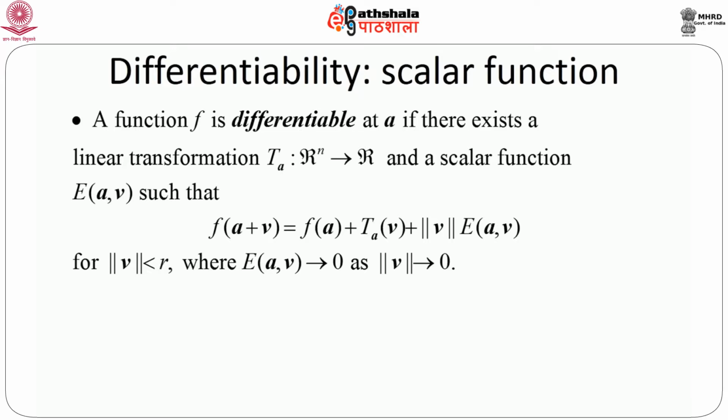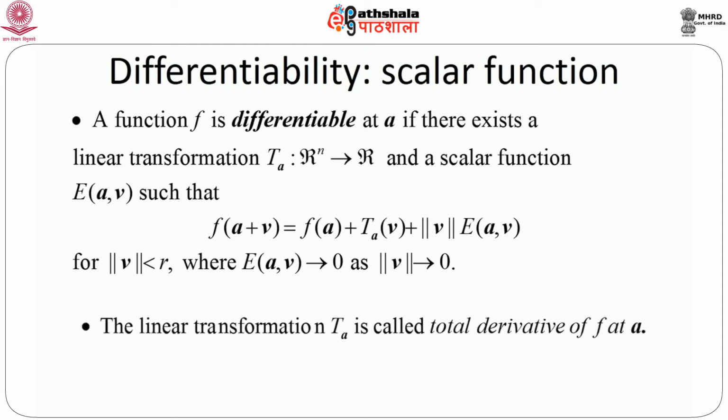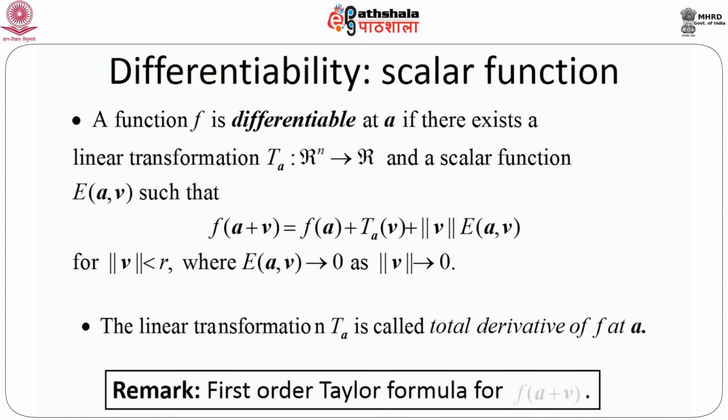Remember, v is a vector, so we have to write norm of v. This holds whenever norm of v is less than r for some r greater than 0, and E(a,v) goes to 0 as norm of v goes to 0. So it is clear that we can think of the last term as the negligible one. This linear transformation T_a is called the total derivative of f at a.